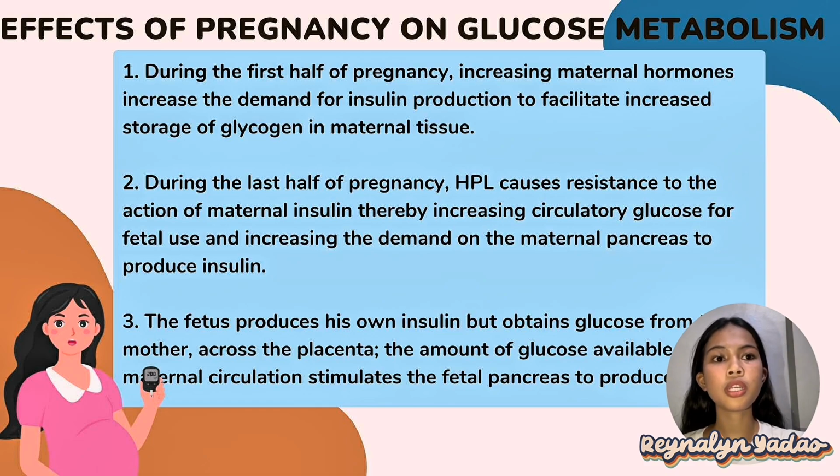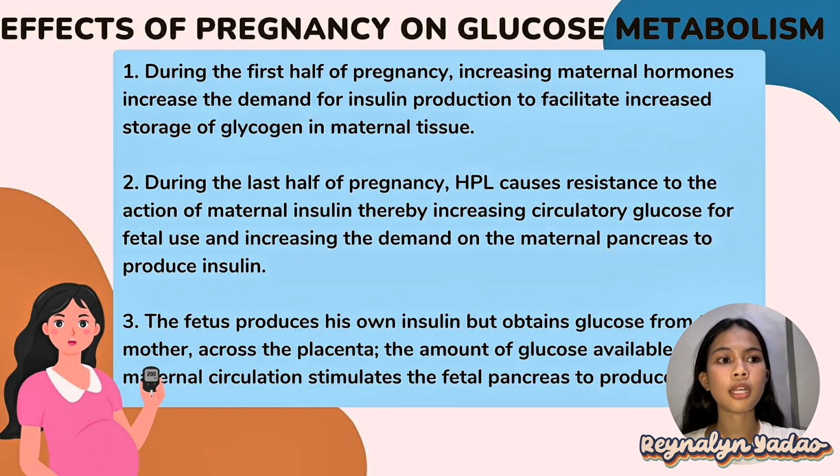Second, during the last half of pregnancy, the HPL causes resistance to the action of maternal insulin, thereby increasing circulatory glucose for fetal use and increasing the demand on the maternal pancreas to produce insulin. In the later stage of pregnancy, a hormone called human placental lactogen is released.